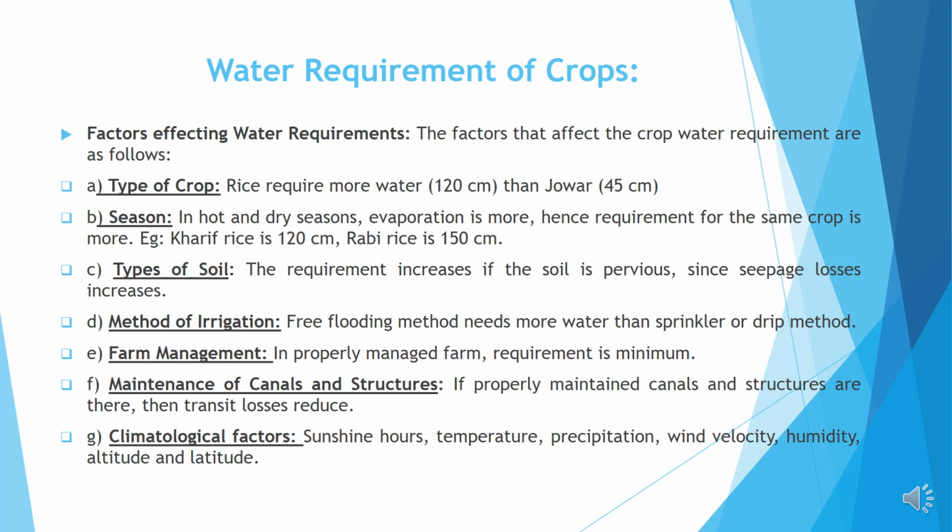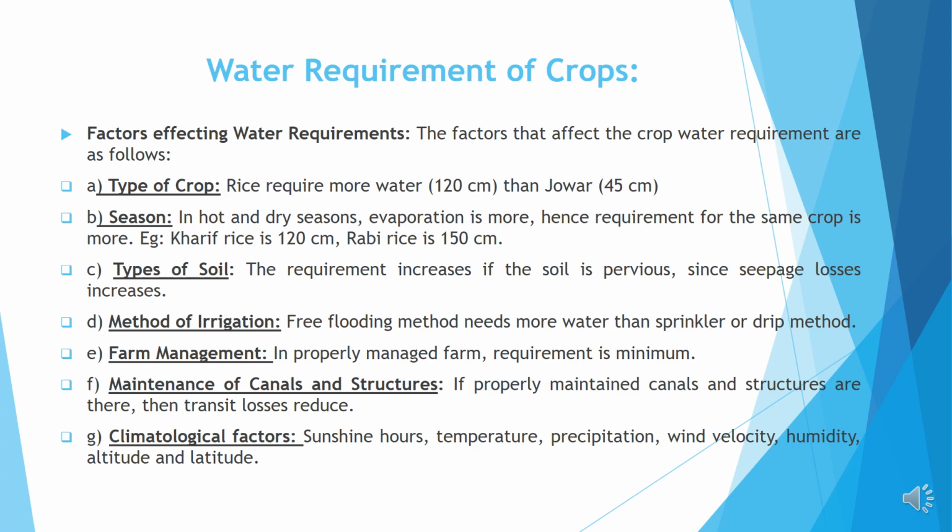Factors affecting water requirements. The factors that affect crop water requirement are as follows. Number 1, type of crop. Rice requires more water than jowar. Season. In hot and dry seasons, evaporation is more, hence the requirement for the same crop is more. Types of soil. The requirement increases if the soil is porous, since seepage losses increase. Method of irrigation. Free flooding method needs more water than sprinkler or drip method. Farm management. In a properly managed farm, the requirement is minimum.